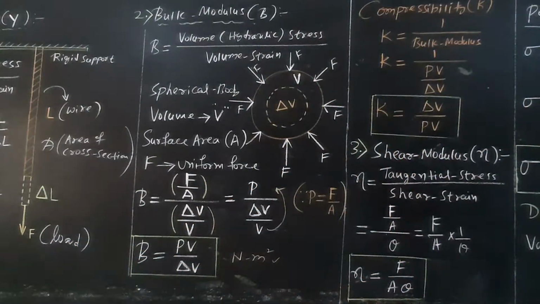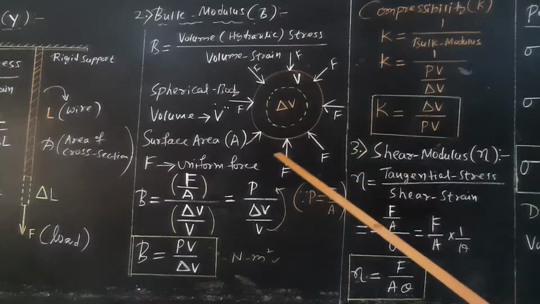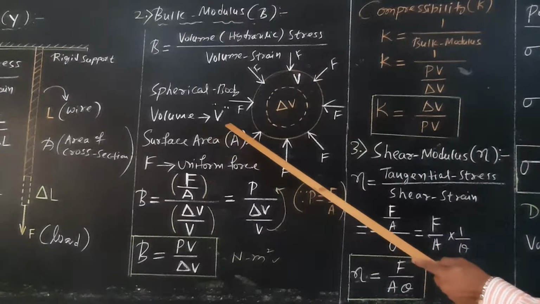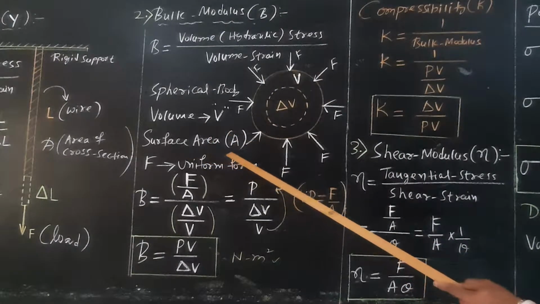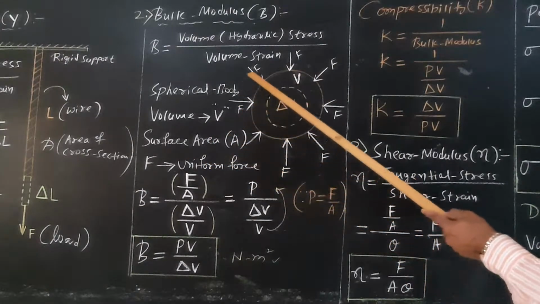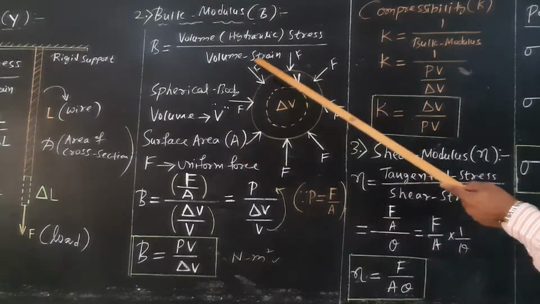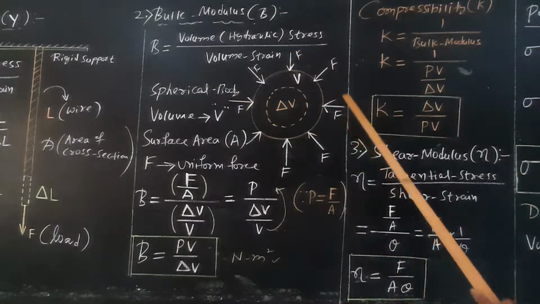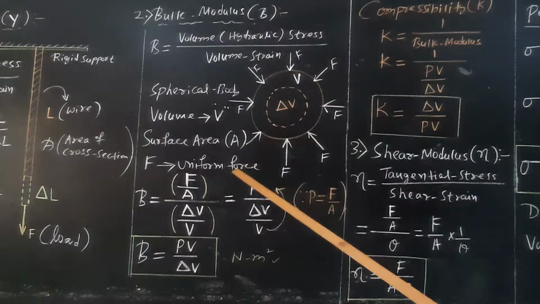Please copy this down. This is a spherical body, a spherical ball. Its original volume is V, and its surface area is A. It is acted upon by a constant, uniform external force at all the points on the surface of the sphere.